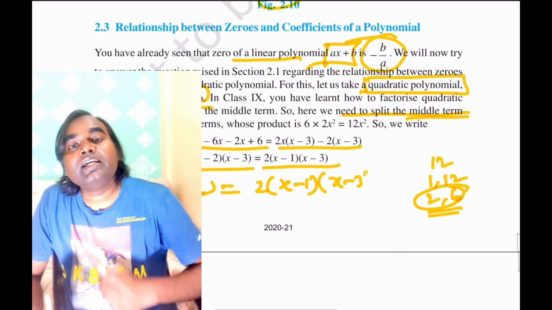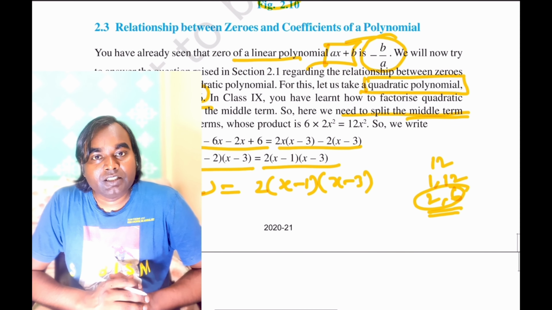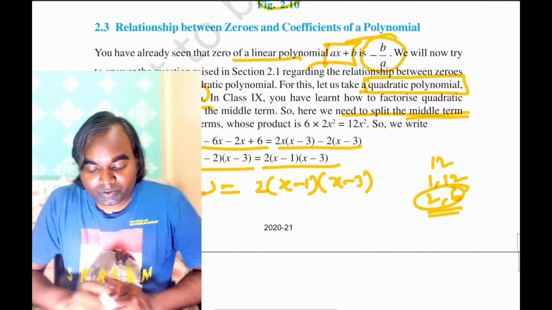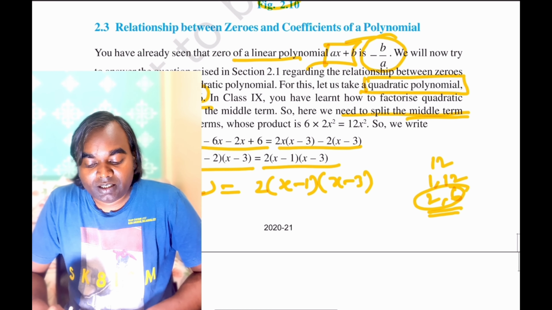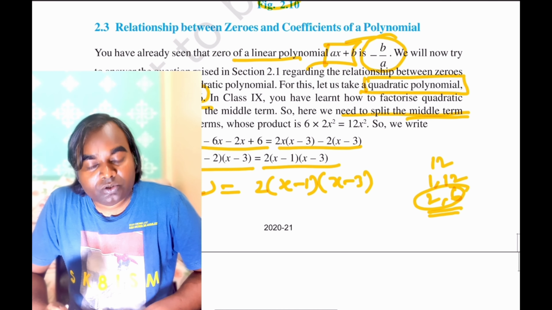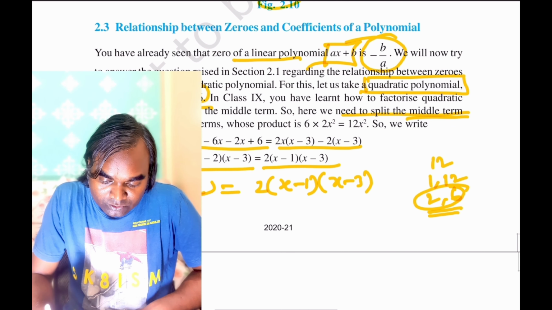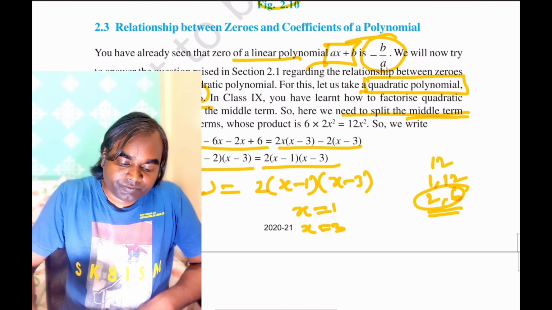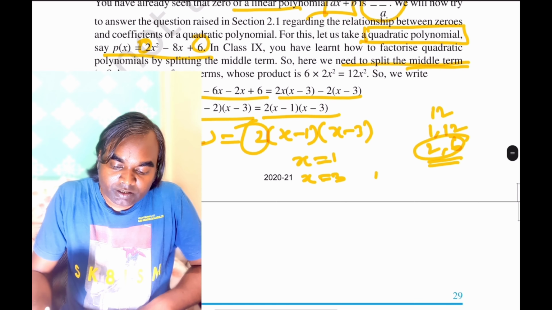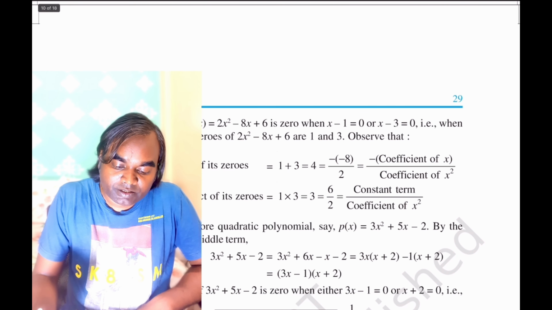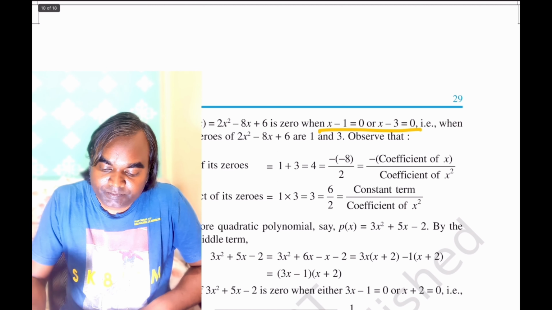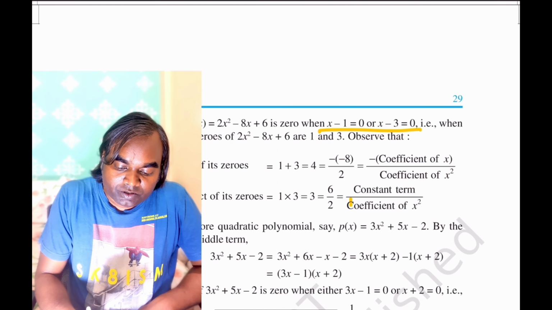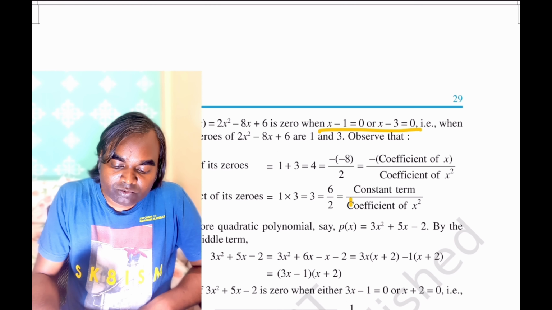That means there are factors of this polynomial. That means there are how many zeros? At least 2 zeros of this polynomial, because this is a quadratic polynomial, so it will have 2 zeros. Those 2 zeros are x is equal to 1 and x is equal to 3. This 2 is a constant. So we have 2 zeros. Okay, now the zeros of this are 1 and 3.